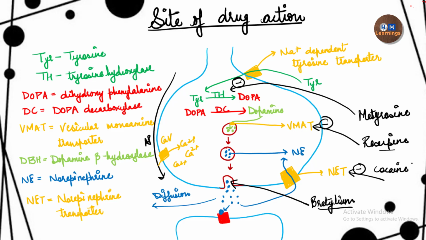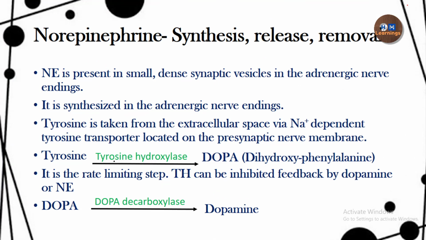So if the reuptake transporter is inhibited, what will happen? The norepinephrine will remain in the synapse, and hence the postsynaptic neuron will remain excited. Okay, so these are the notes.